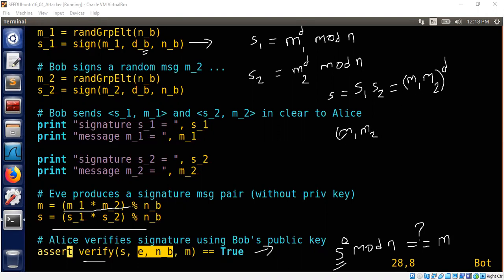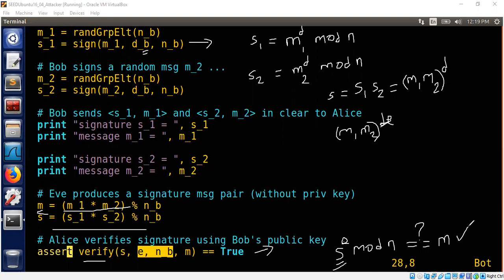So (M1 M2) power D, and Alice is going to apply power E on top of it, which means (M1 M2) power DE in mod N. D and E will cancel out because E times D is congruent to 1 mod phi of n. We talked about RSA earlier, so I will not explain this again. So M1 M2 is nothing but the message M. So the verification is also going to succeed.